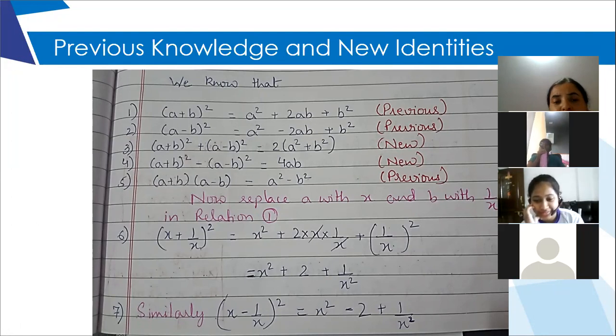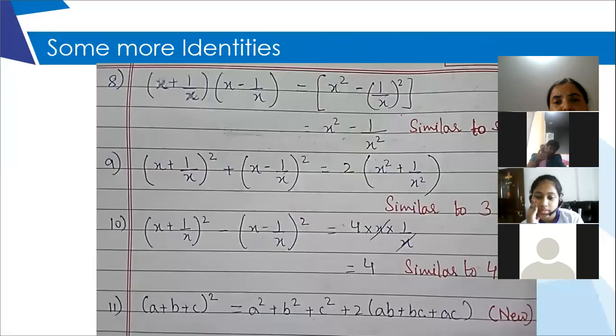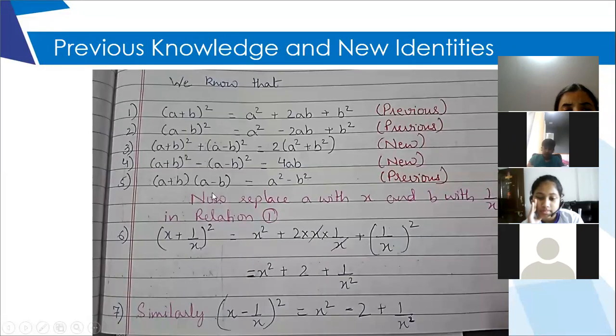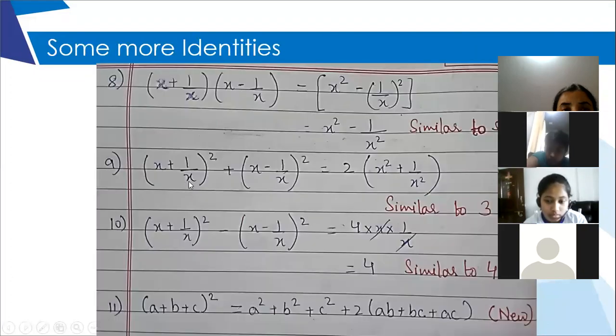We come to the next one. Some more identities. Now identity number 8 is a copy of identity number 5. A plus b into a minus b. A will be replaced by x and b will be replaced by 1 upon x. So you will get this.